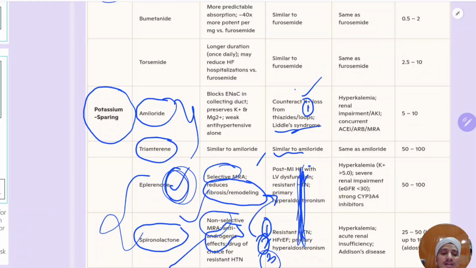Okay. So what are the contraindications? Hyperkalemia is a contraindication. Acute kidney injury is a contraindication. Concurrent use of ACE inhibitor, ARB, and mineralocorticoid antagonist is actually a relative contraindication. You should watch for hyperkalemia in these patients. So absolute contraindications are hyperkalemia and renal impairment or AKI. That is about amiloride. Same thing in eplerenone: hyperkalemia more than 5.5 or 5 milliequivalents, or severe renal impairment, meaning CKD